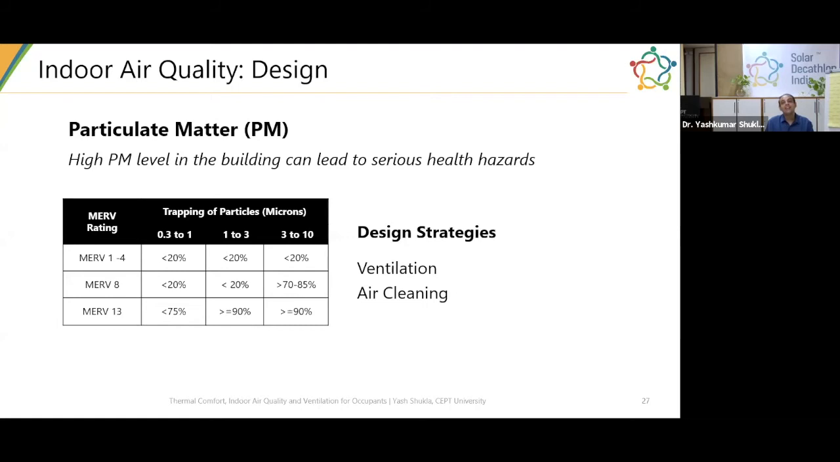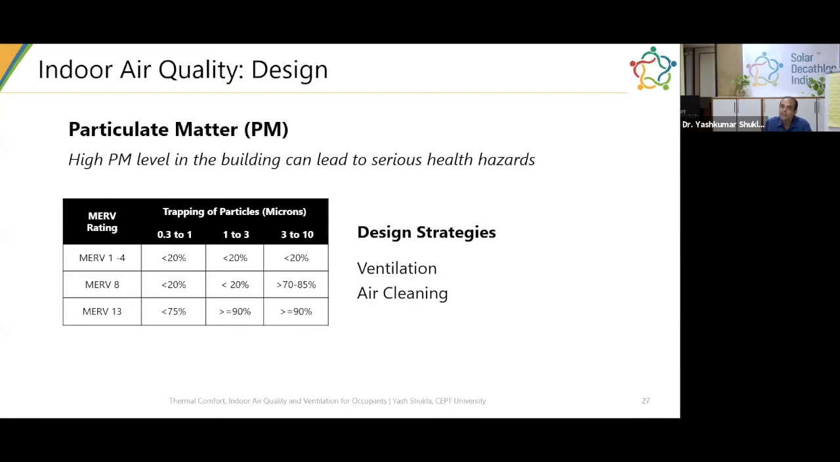However, when you increase the MERV rating, the pressure drop across the filter increases, so the power required for your fan further increases. Because of that, you need to balance the indoor air quality against the increased power consumption, or power penalty, for the filtration that you need to actually think about in your building.